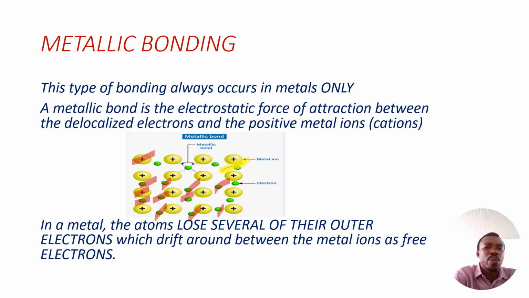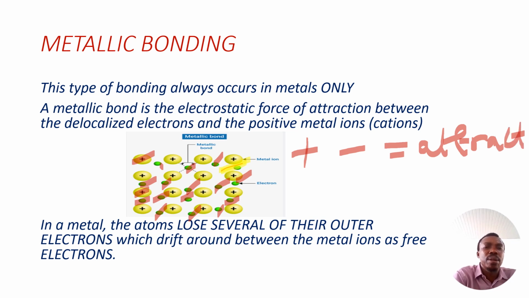The electrons are spread around the nucleus. So that electrostatic force of attraction, you know, positive and negative attract. That force of attraction between the positively charged nuclei and the sea of delocalized electrons is what we call what? Metallic bond. And it varies from metal to metal.